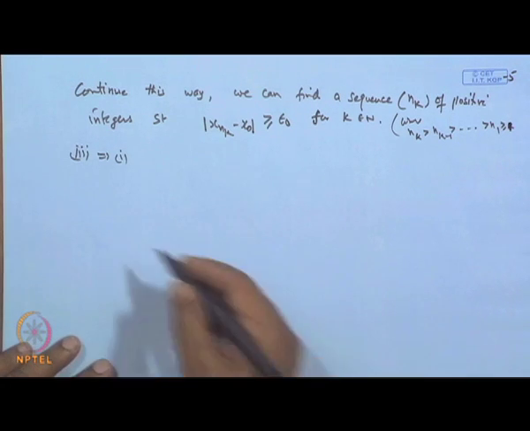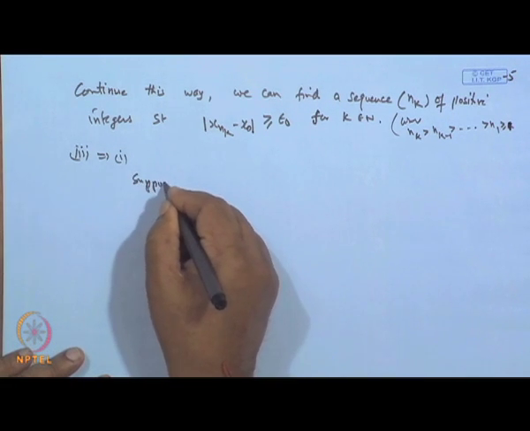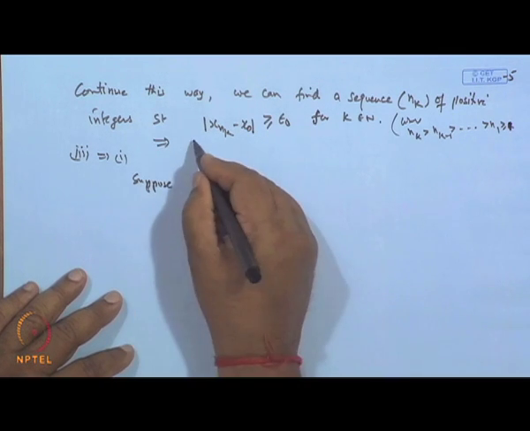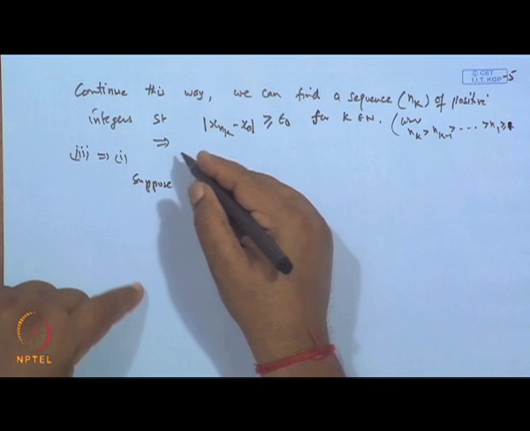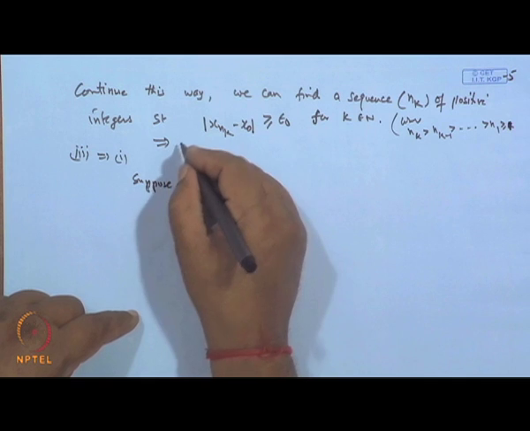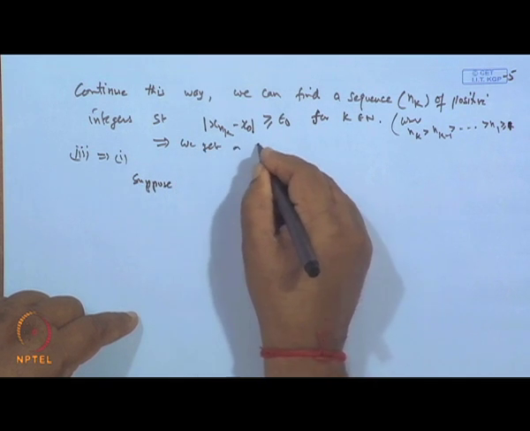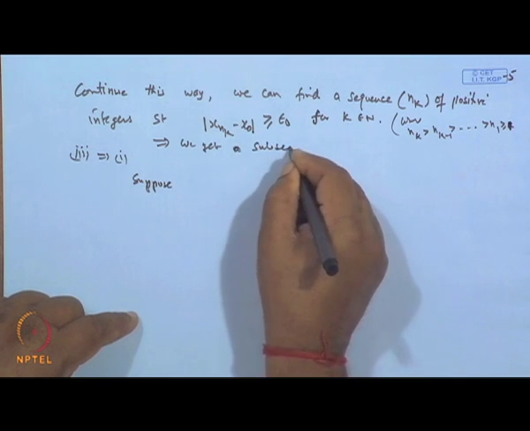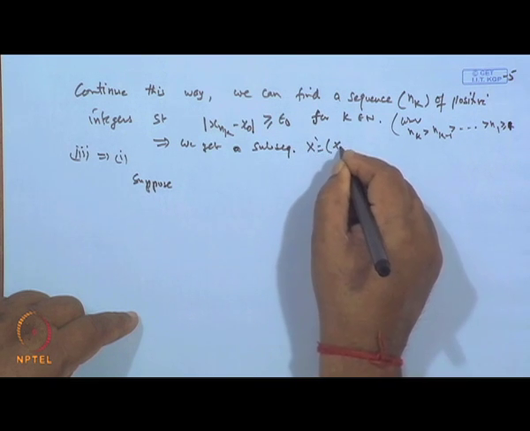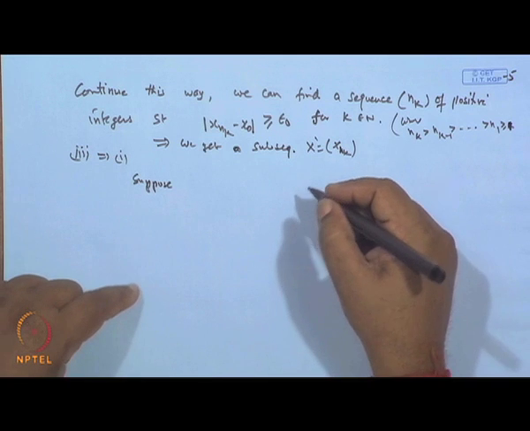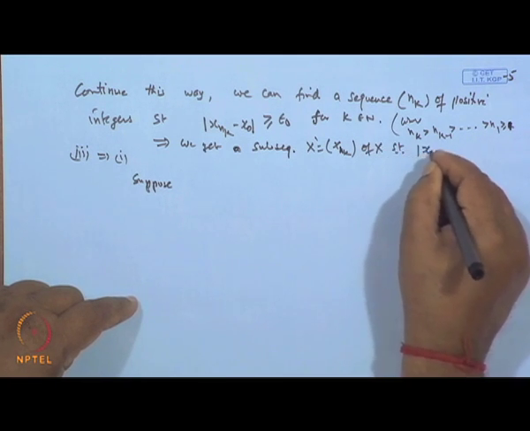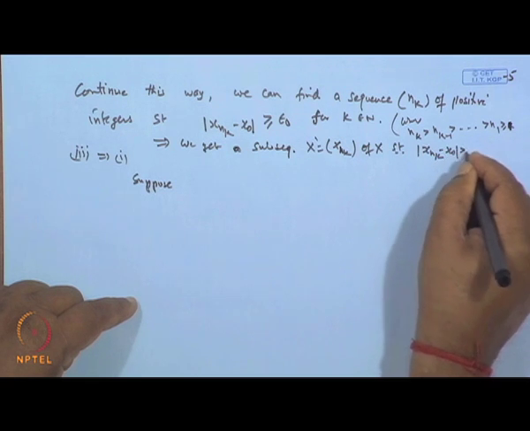Okay. So, suppose the sequence x has a subsequence x dash, which is x n k, of x such that this condition is violated, that is all.